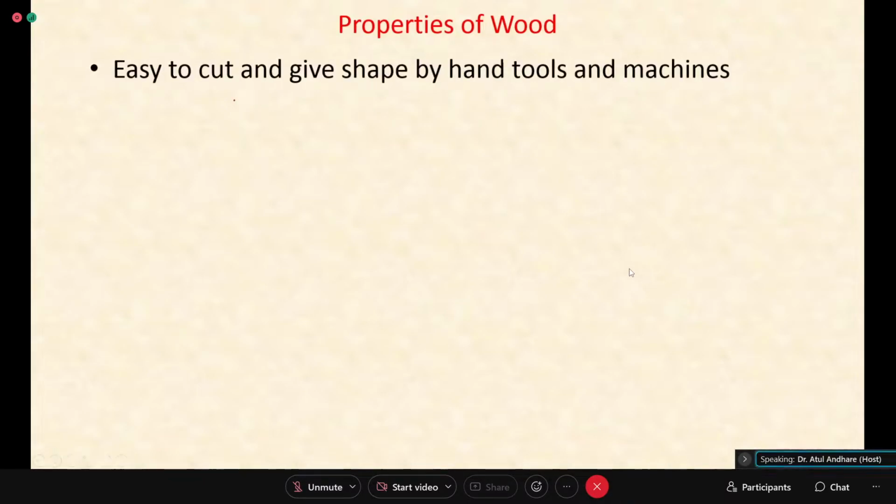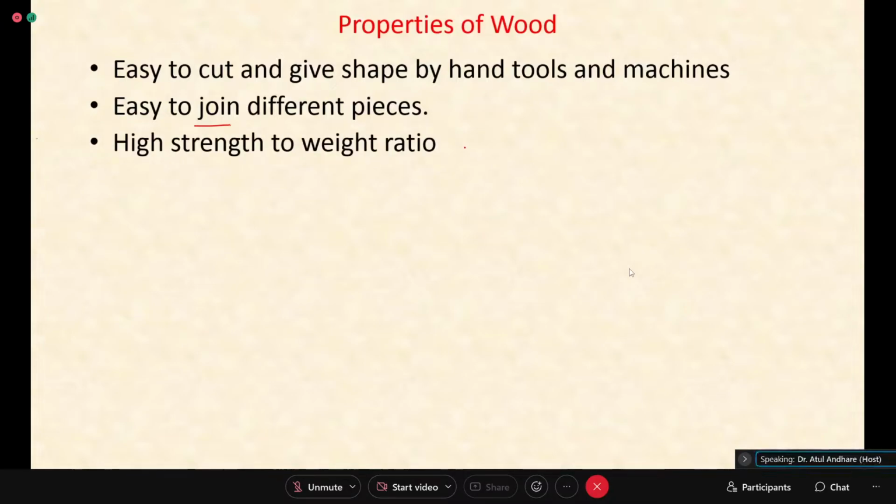Because it is easy to cut. You don't use metal for making a pattern because metal is difficult to cut. So wood is relatively very easy to cut and give a particular shape. You can use some hand tools. On metals, it is difficult to use hand tools. Easy to join by nails or by adhesives. You can easily join wood pieces together.